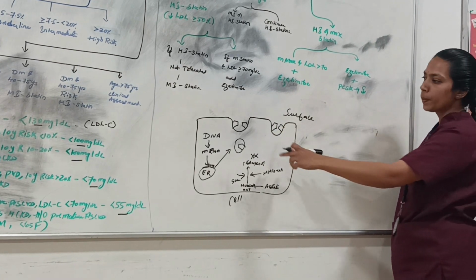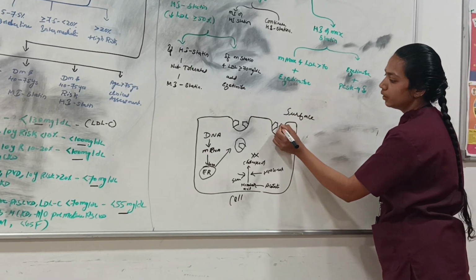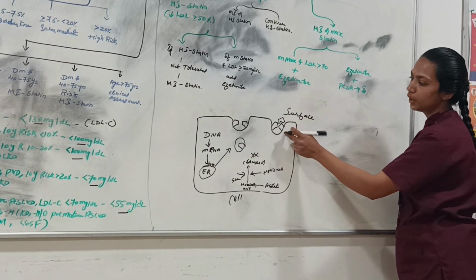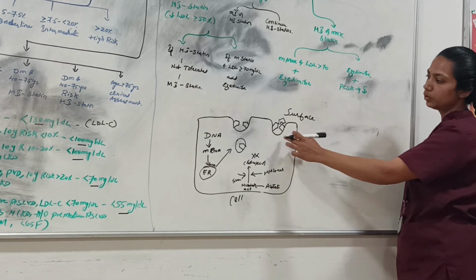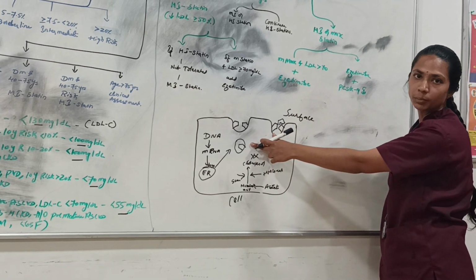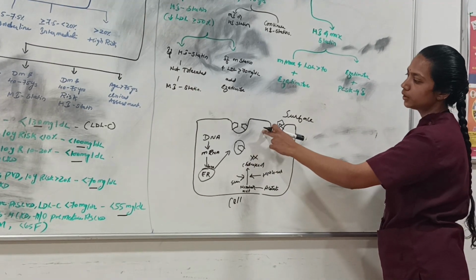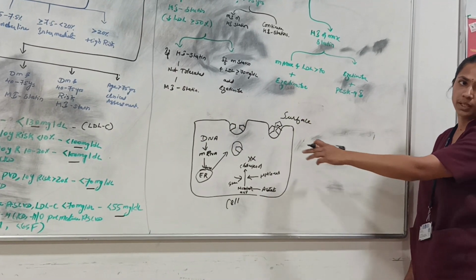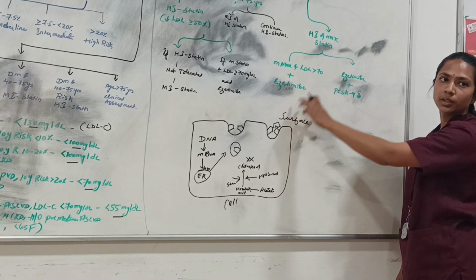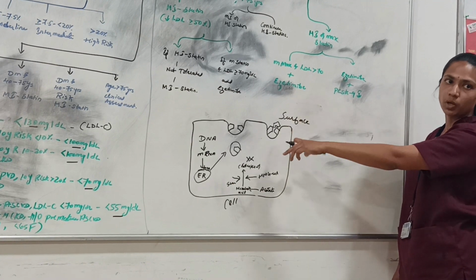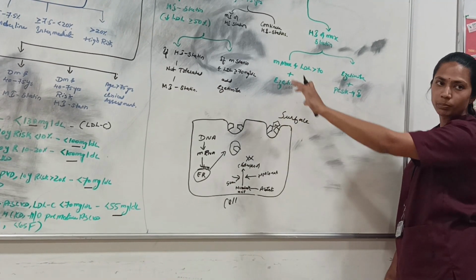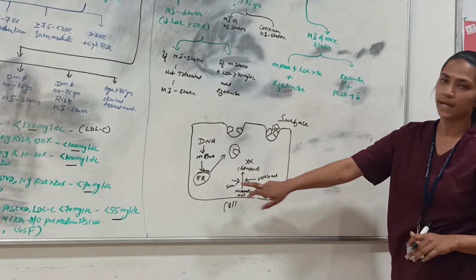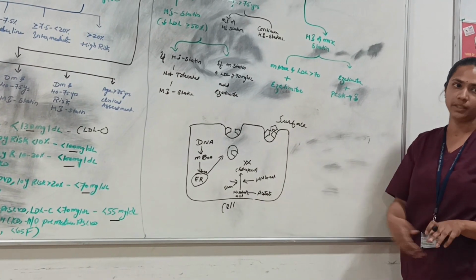energy for the cell. They will absorb the LDL from the bloodstream, and it will bind to the LDL receptor. More and more LDL receptors will be produced, and they will attach on the surface of the cell, and it will absorb a lot of LDL. So this is how the LDL can be absorbed from the bloodstream into the cell, so that LDL will be reduced. This is how the statin works, particularly on LDL.